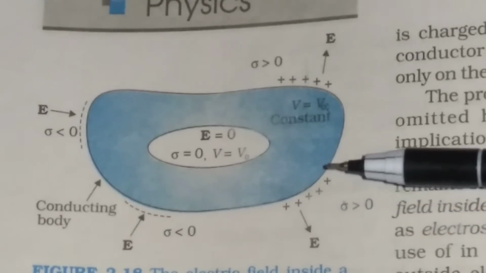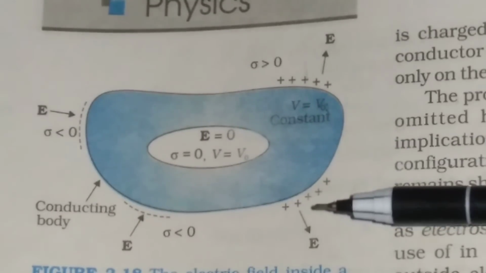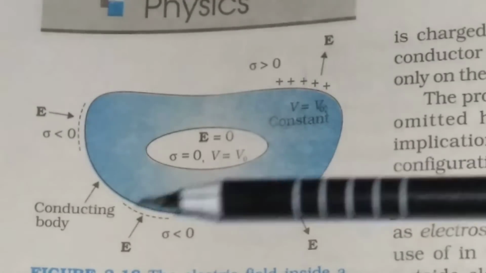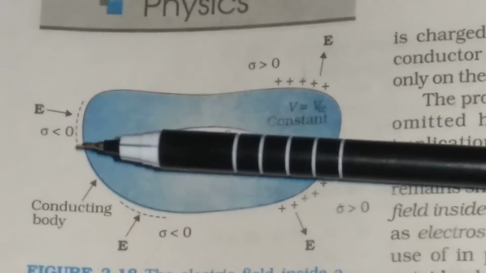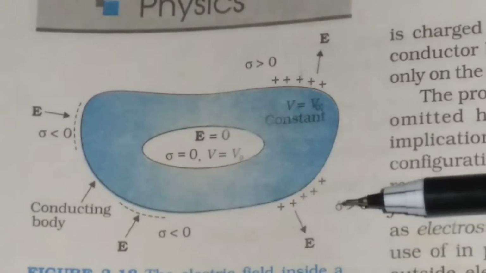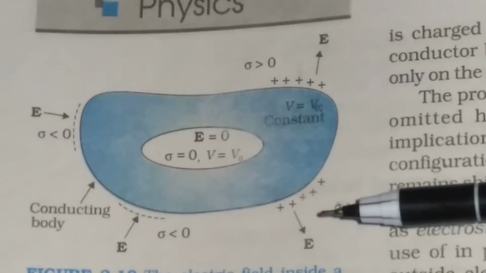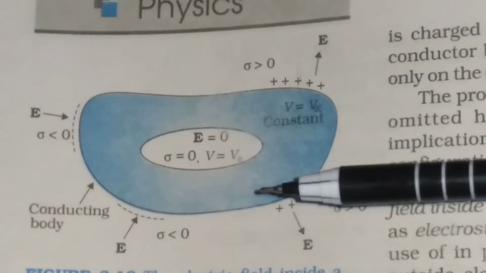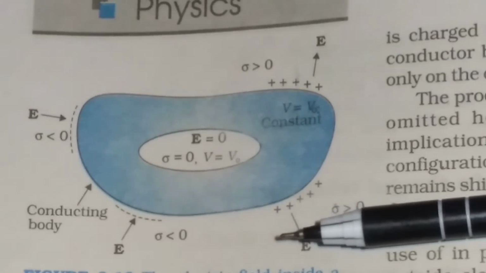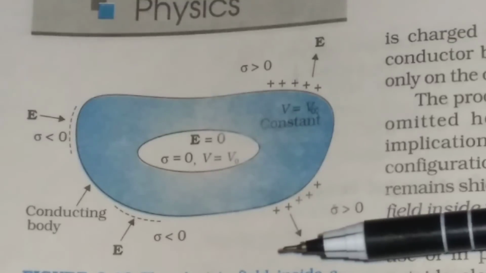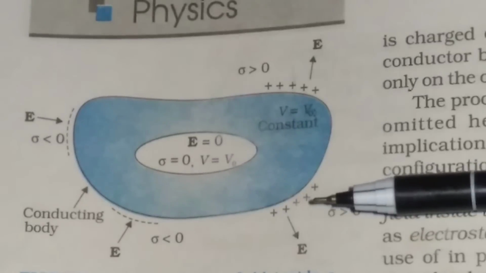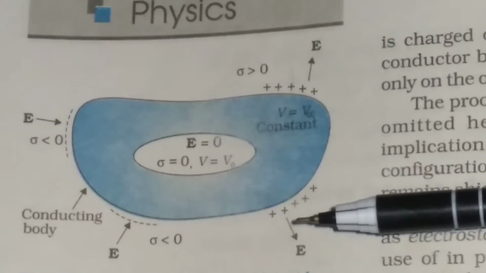Even if the conductor is charged, if the charge is plus, sigma is greater than 0 and the field is outward. If the charge is minus, sigma is less than 0 and the field is inward. So if the conductor is charged, or charges are induced on a neutral conductor by an external field, all charges reside only on the outer side of the conductor, on the outer surface of the conductor.